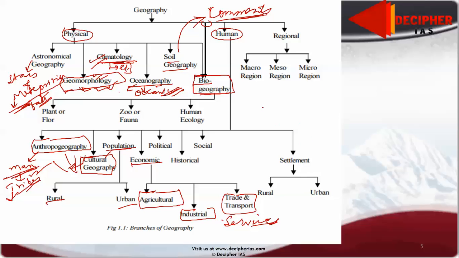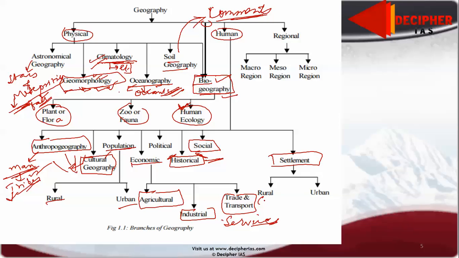Now coming to biogeography. Bio means, I already told, interaction between bio and physical is biogeography. So it will obviously include plants, zoo means fauna, and ecology, how organisms interact with each other as well as they interact with the environment. So also we study here historical methods, that historically how people have seen geography or have written about it in books. We also study the social behavior of people. Here we also study the settlement patterns.